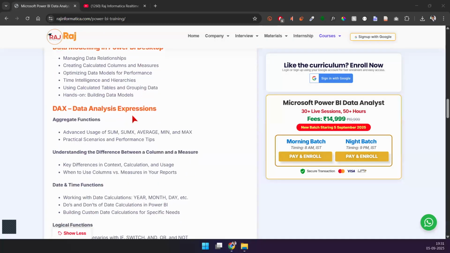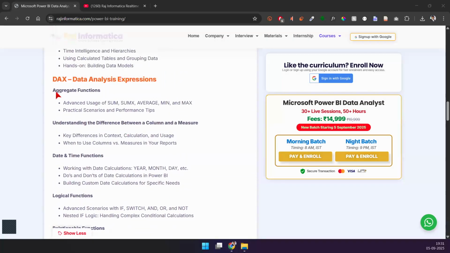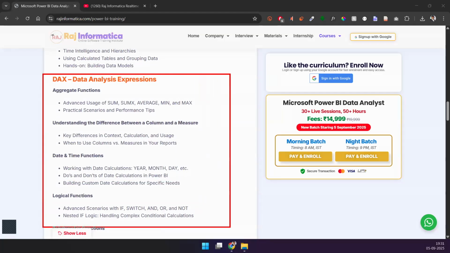Okay. Now after that, we'll go ahead and discuss DAX. Anyone knows what is DAX? People say it's one of the toughest, one of the most difficult parts of Power BI. I don't think so. If you don't know DAX, that's good because you look at it from a fresh new perspective. But if you are scared of DAX already just by looking at something that is happening on the internet, I just wanted to say that it's one of the simplest and easiest ways to work with Power BI. I'll make it very easy.